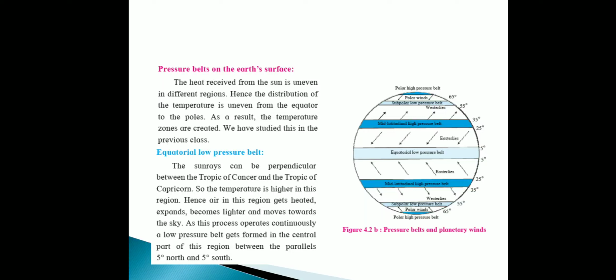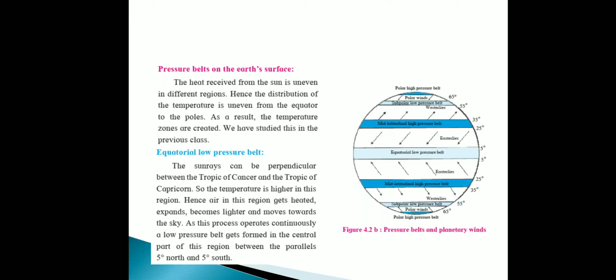If the temperature is high, at that time air pressure will be low. Sunlight falls directly on the equator, so the temperature will be high and automatically air pressure will be low. That's why we call it the equatorial low pressure belt.